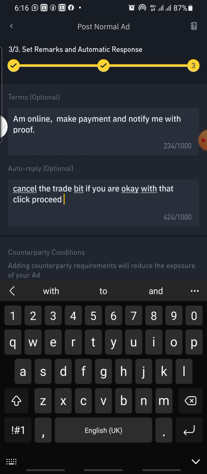Since you write this and say let them proceed, if they do not return to you, then you can call them, or you can also add your phone number here so that they will see your phone number and chat you up on WhatsApp or call you on phone. So this is another way.